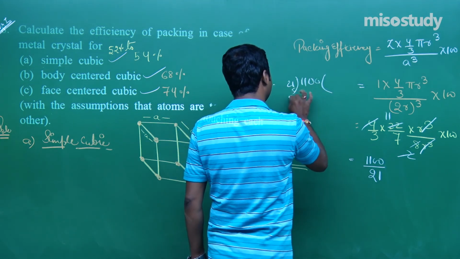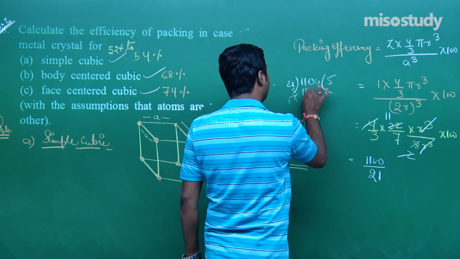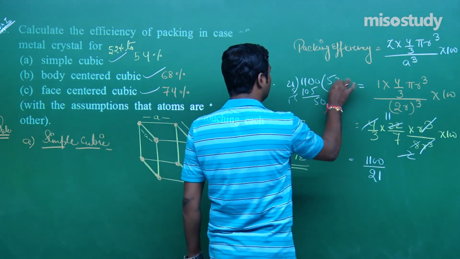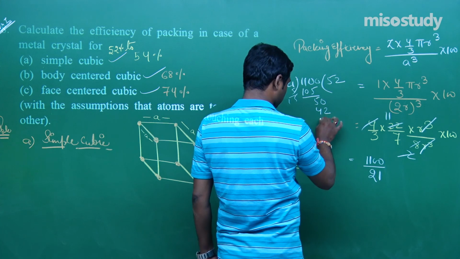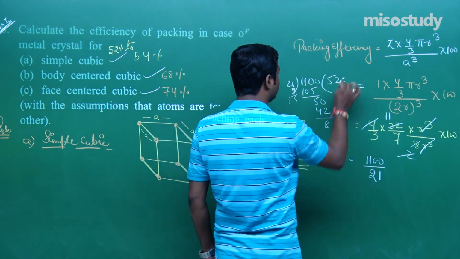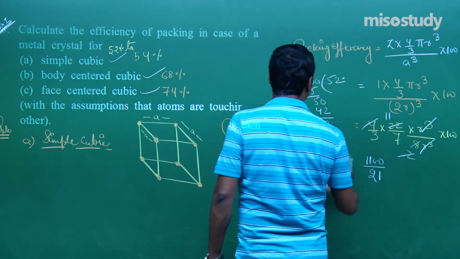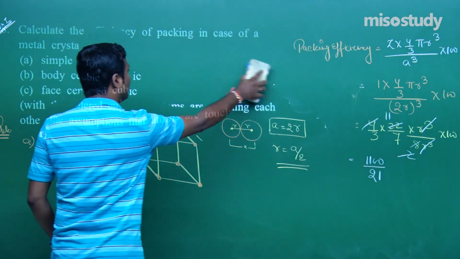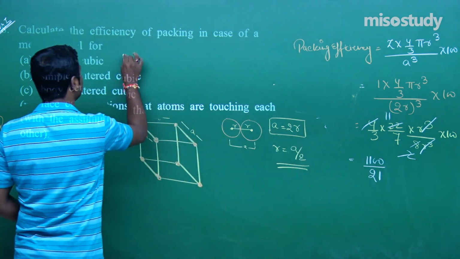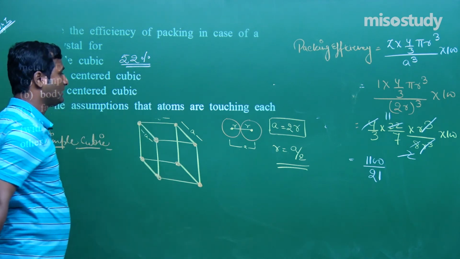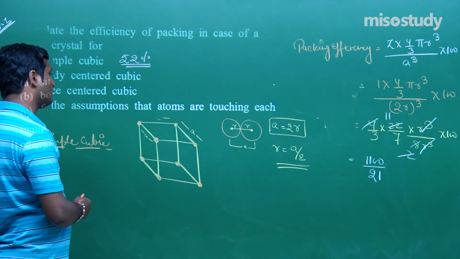That is 105, that is 5, that is 2, that is 8, that is 3, 52.3% around. So we can say in case of simple cubic, the packing efficiency is, my friend, 52%. Am I right? Yes sir, you are absolutely right.